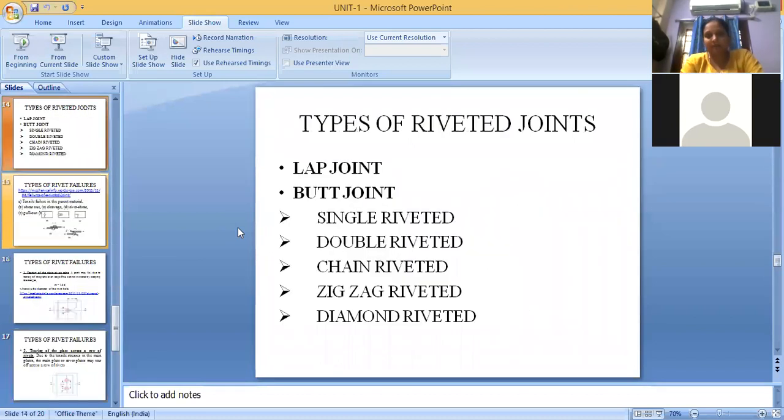As I told, lap joint and butt joint. Single riveted is where you have only one row of rivet. Double riveted is where you have 2 rows of rivet. Chain riveting is what you have seen in the figure. Zigzag riveting is where you have 2 rivets and another rivet at the center. And diamond riveting is, for example, if in the first row you have 5, in the second row you will have 4 rivets, in the third row 3 rivets, then 2, then 1. So if rivets are arranged in decreasing order, then we call it diamond riveting.